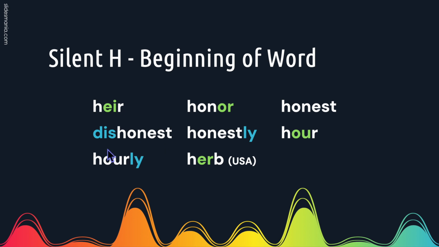We can add prefixes and the H still remains silent. Dishonest. We can add suffixes. Honestly. This OU is going to say ow: hour, hourly, herb. Note that in the US, the H is silent in this word, but in some countries, the H is pronounced.